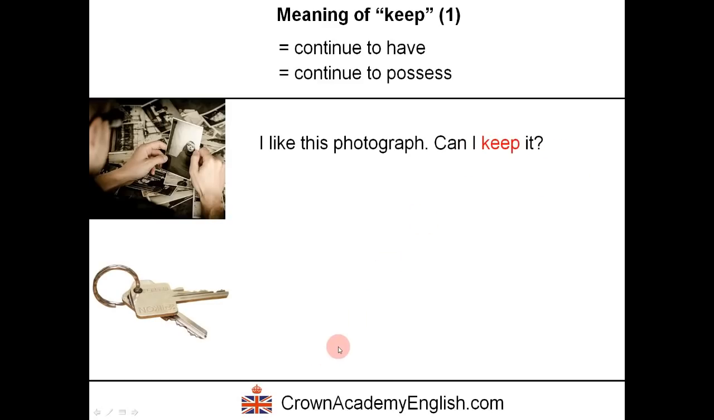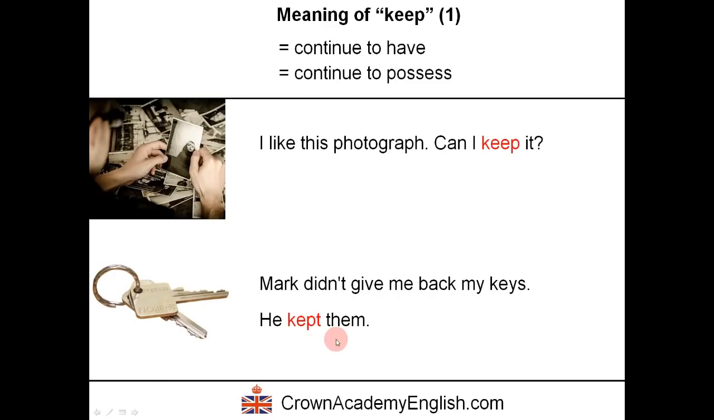A very common example. Mark didn't give me back my keys. He kept them. So here we are using the past simple tense. Okay, he didn't return the keys to me. He kept them. Okay, so he continued to possess them.